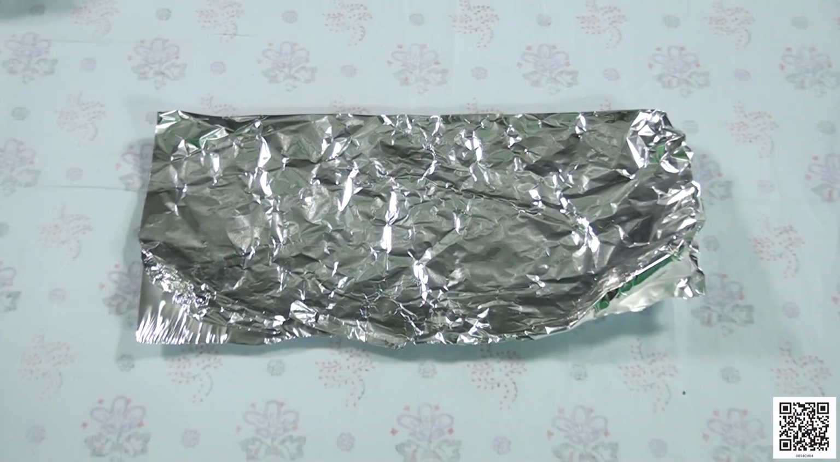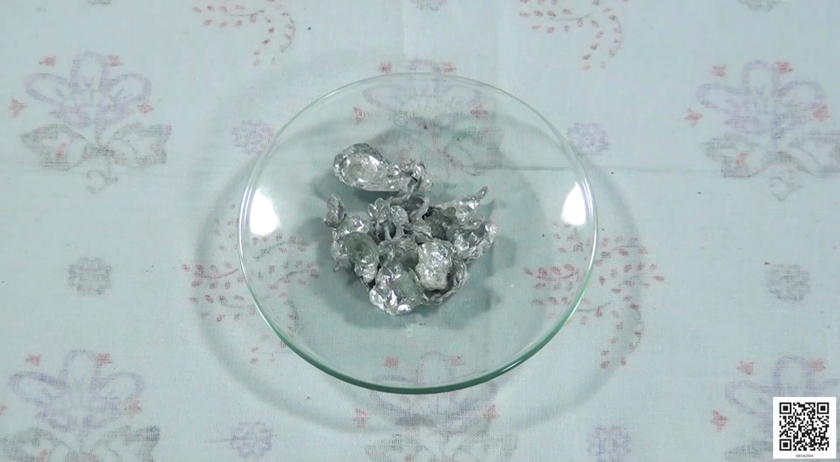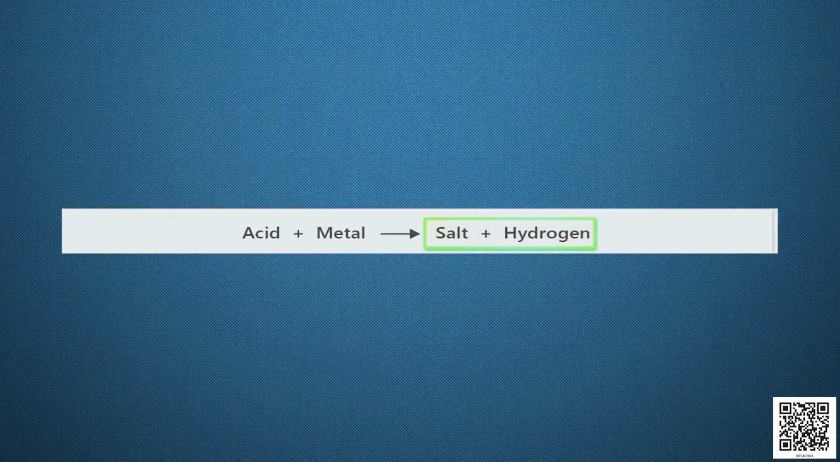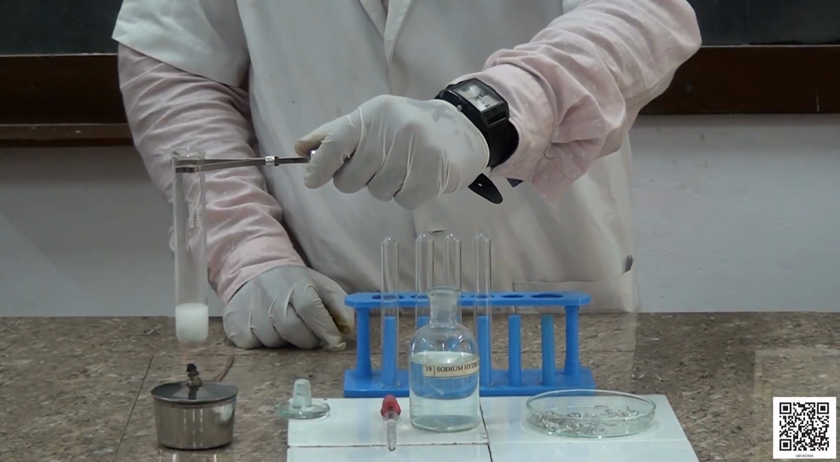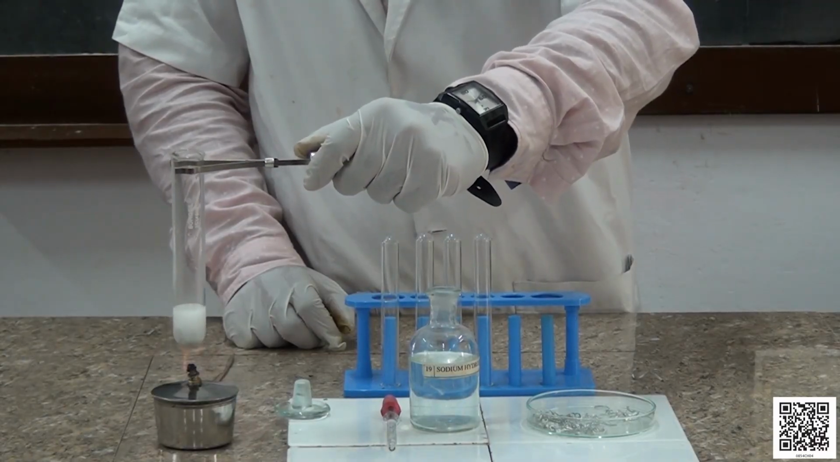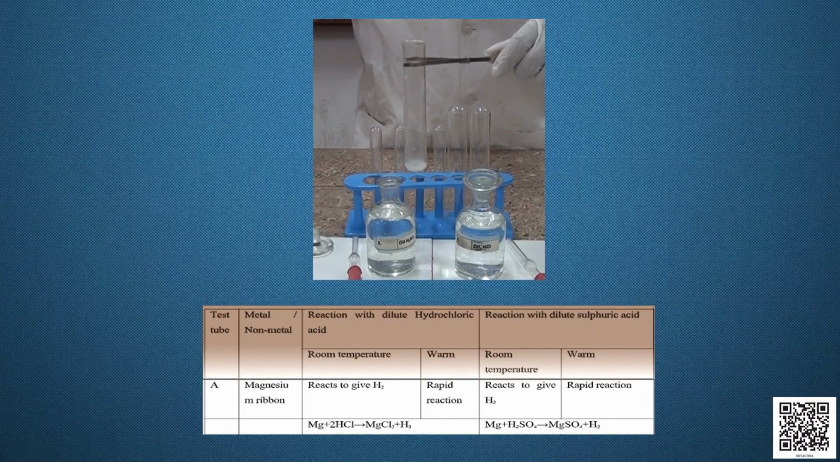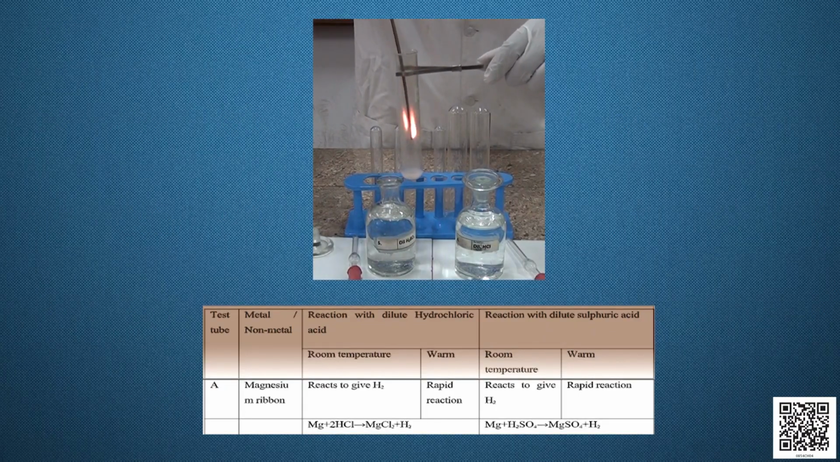Magnesium, aluminium, iron and zinc metal react with both dilute hydrochloric acid and dilute sulfuric acid. The products are corresponding salts and hydrogen gas. Interestingly, the reaction is rapid with hot dilute acids. Magnesium ribbon reacts vigorously with both the acids.